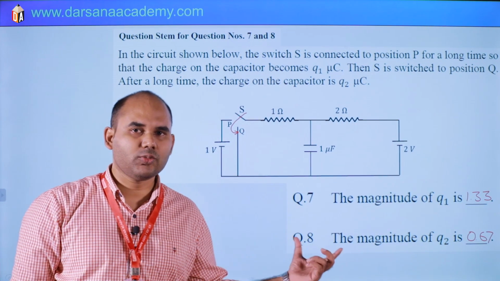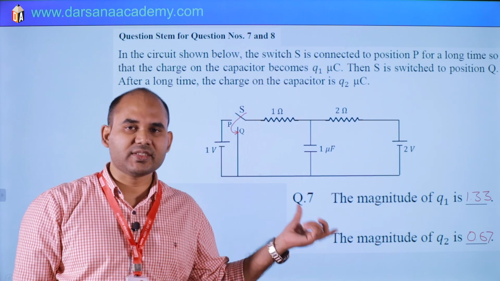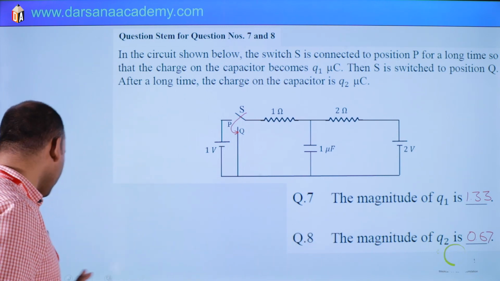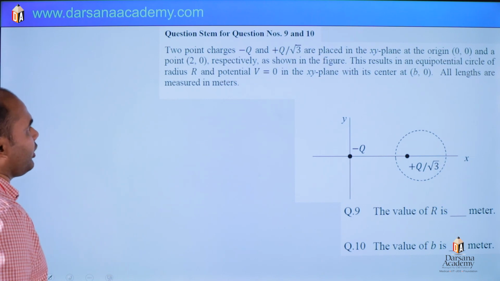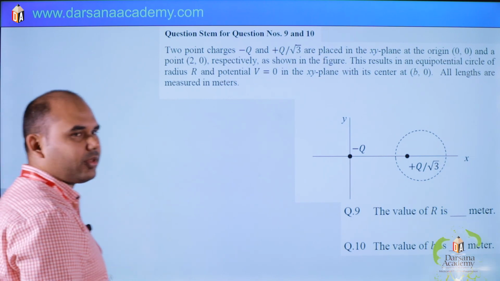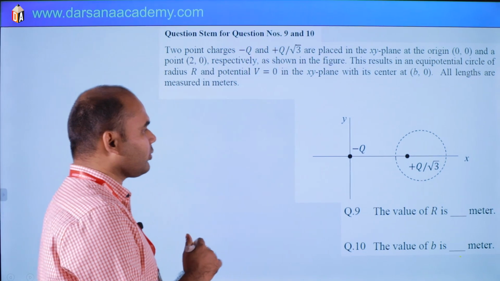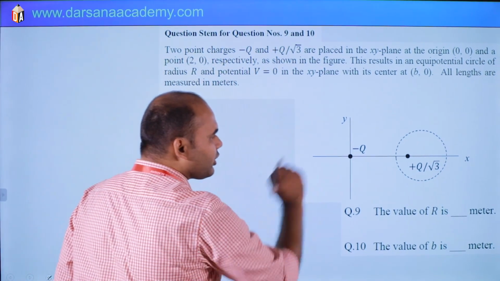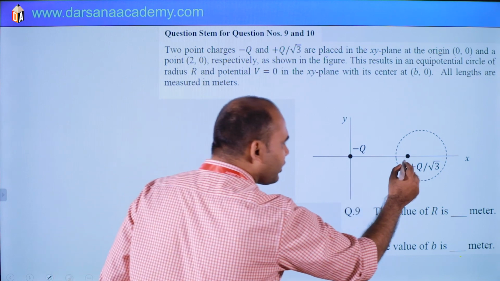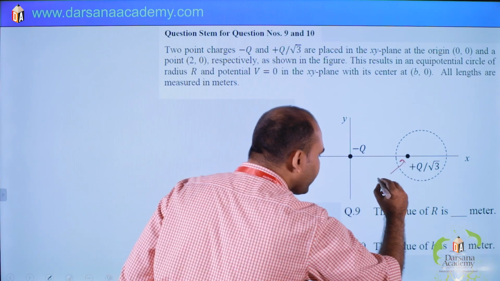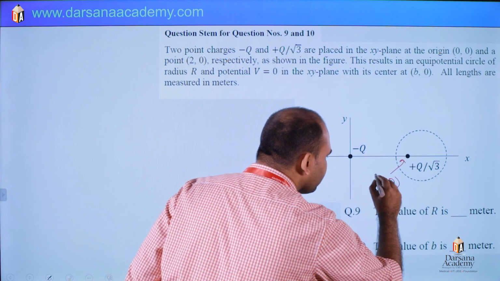So let's move to the last part of this section, question numbers 9 and 10. Again, this is a very simple question. It is given that one charge, minus Q, is at the origin and the charge Q by root 3 is at the point with coordinates 2 and 0.